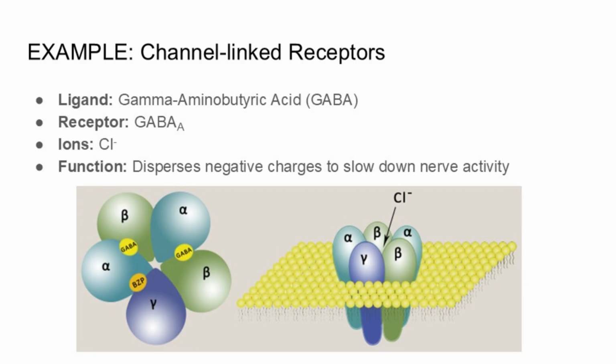gamma-aminobutyric acid A receptor protein. This is a channel-linked receptor, which remember are gated ion channels. It's composed of 5 polypeptide chains. When the GABA-A binds with the neurotransmitter GABA, chloride ions diffuse into the cell. This reduces the difference in the electrical charge inside and outside of the nerve cells, slowing down their nerve activity. GABA-A is an important regulator of sleep.